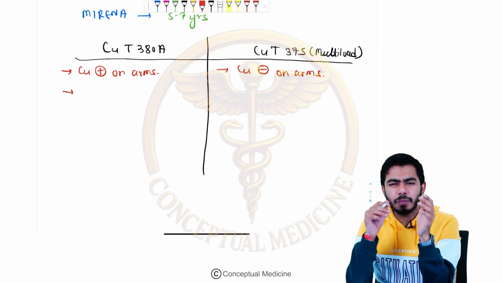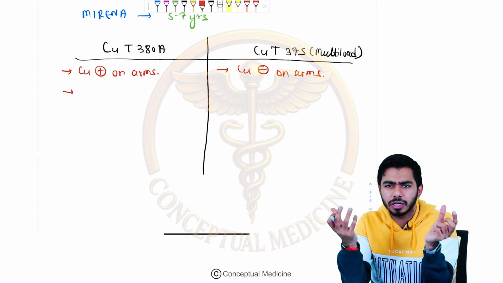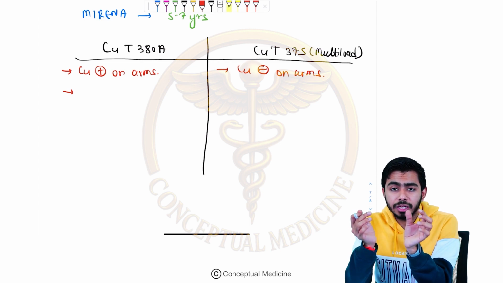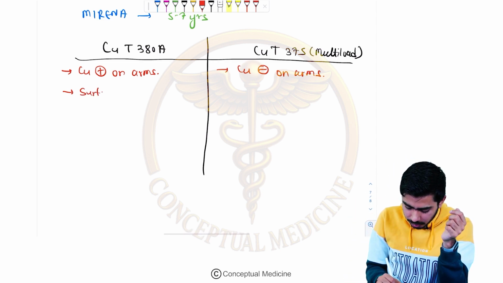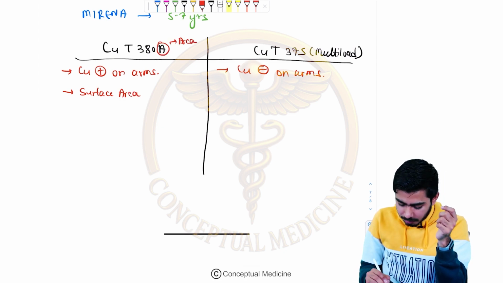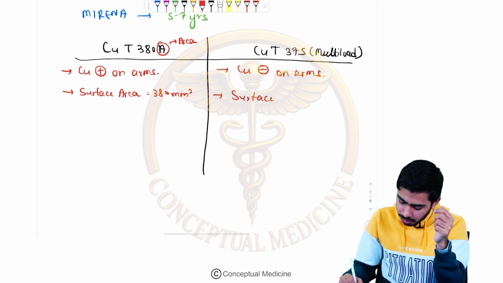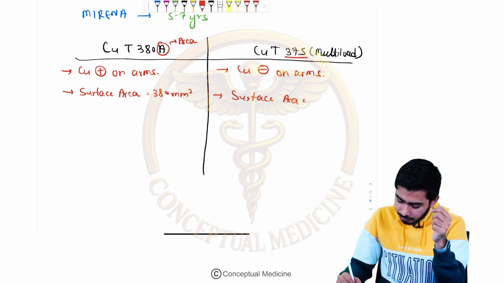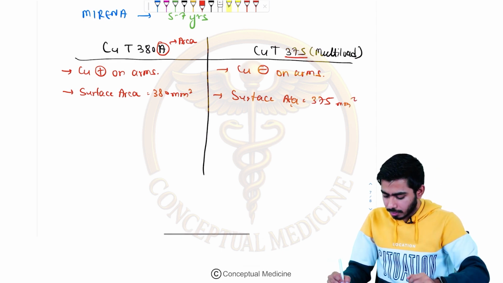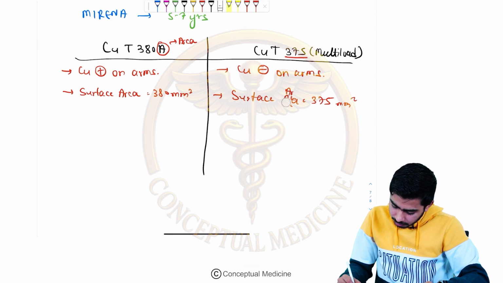Second one, we are talking about copper T 380A. So what is 380? 380 is the surface area. So basically the copper is present over there, but what is the surface area? That is 380 millimeter square. So A for surface area, that is basically having 380 millimeter square. Obviously, what will be the surface area in this multi-load? As the name suggests, that is 375, so that will be 375 millimeter square. Okay, so this is the surface area, right?